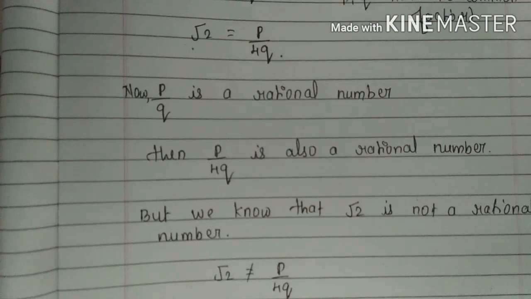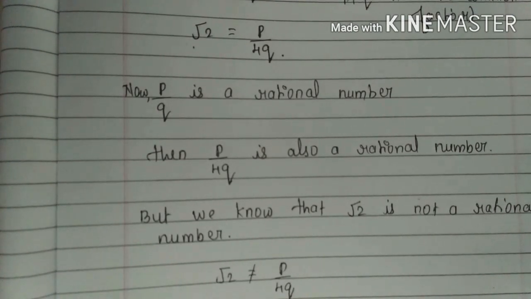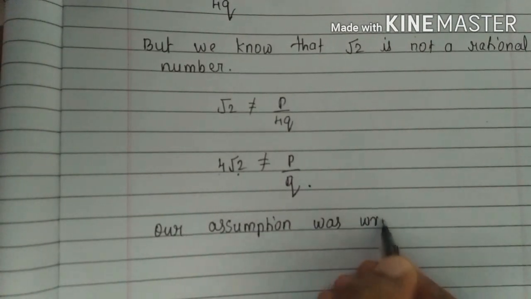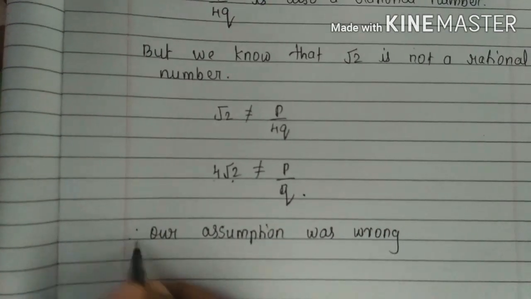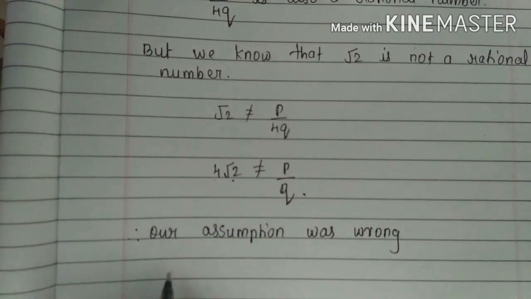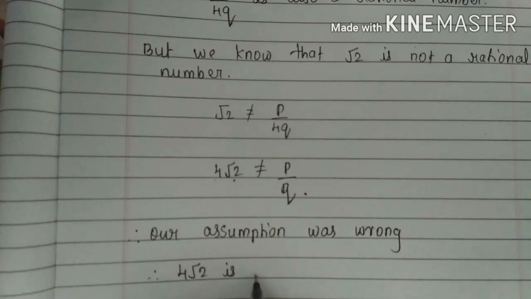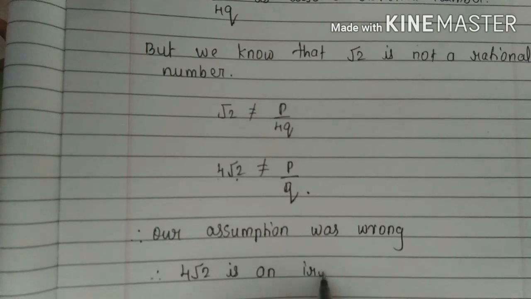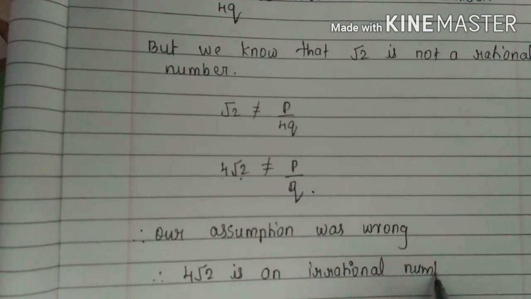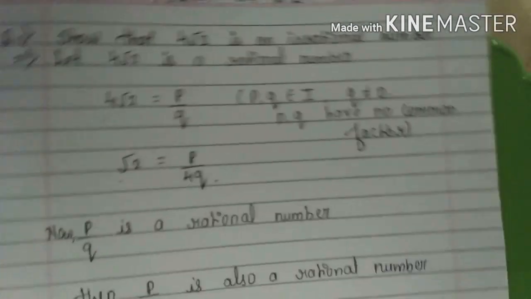That means our assumption was wrong. What we have assumed is that 4 root 2 is a rational number, but it is not a rational number. So we can say that 4 root 2 is an irrational number. So in this way we have to prove by using a contradiction method.